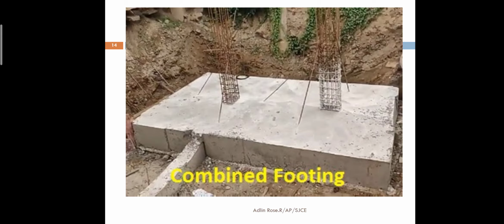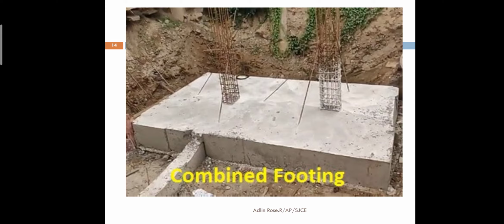So you can see the real-time picture of a rectangular combined footing. Two columns are connected together, and as you can see, the left side column is the exterior column, and the right side column is the interior column. They have used a rectangular footing.